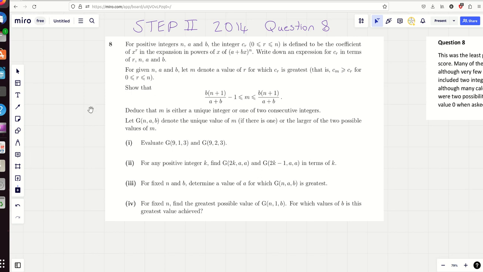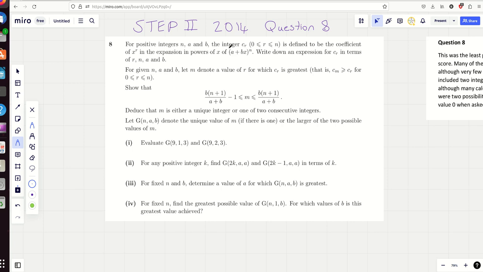Now, it's one of those questions which is difficult really because it relies a lot on a really solid understanding of algebra, but also when they denote new kind of functions, if you like, then that can be hard to follow as well. Anyway, let's have a go at it.